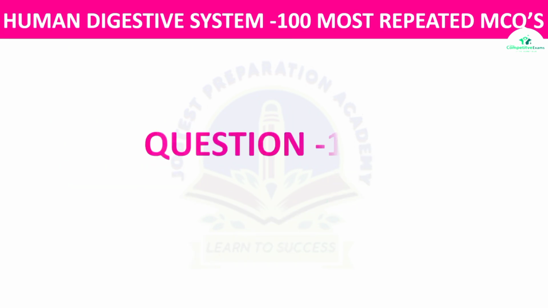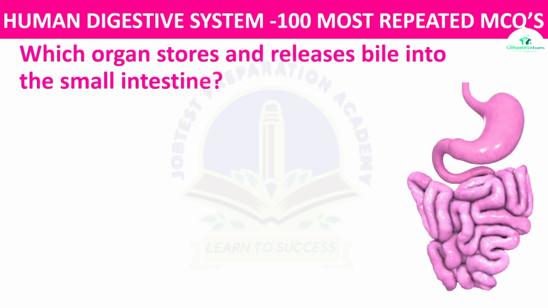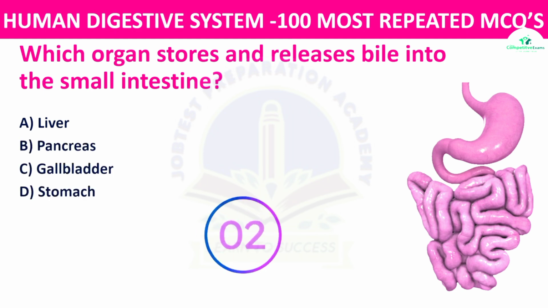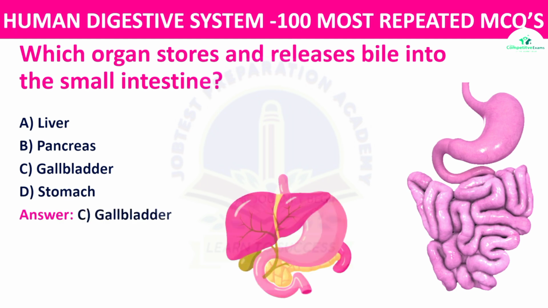Question number 12. Which organ stores and releases bile into the small intestine? Your options: liver, pancreas, gallbladder, stomach. The right answer is gallbladder. The gallbladder stores and releases bile, which aids in the digestion of fats in the small intestine.